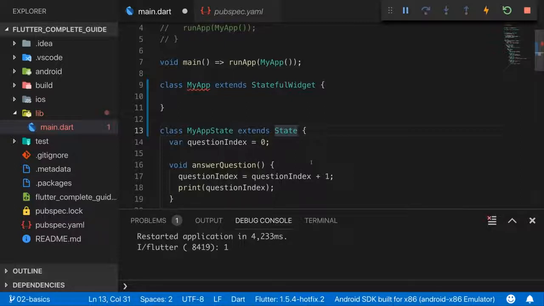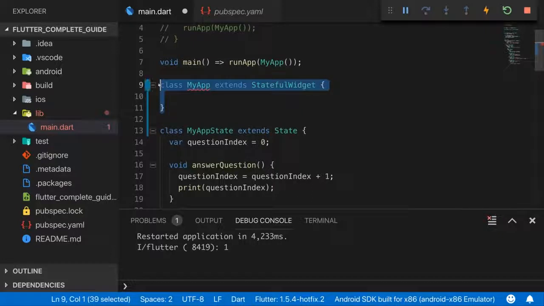Why do we have two classes, first of all? Because the way Flutter works internally, into which I'll dive a bit deeper later, is that the widget itself can be recreated. This class can be recreated. When the external data changes, this will be recreated, basically. The state, however, is persistent. It's attached to that widget, so it's attached to that element in the user interface which you see.